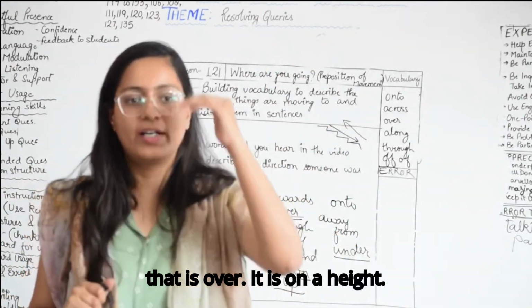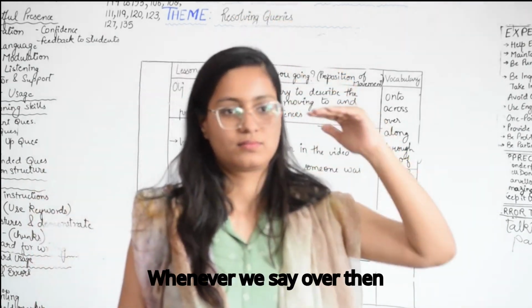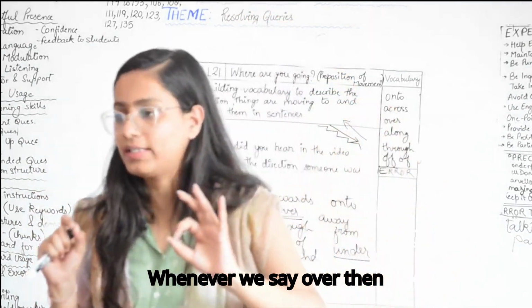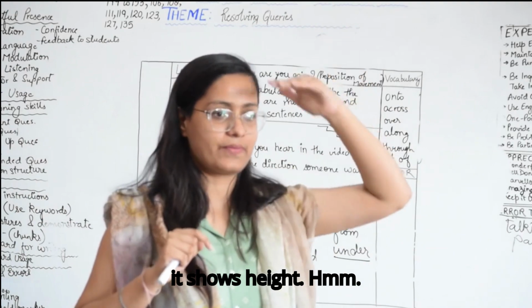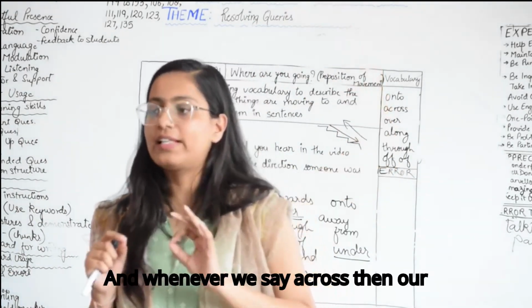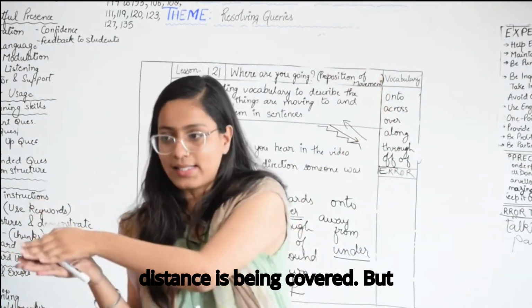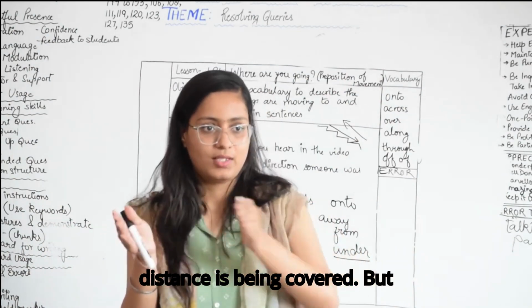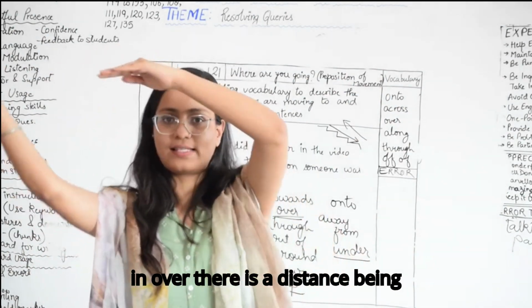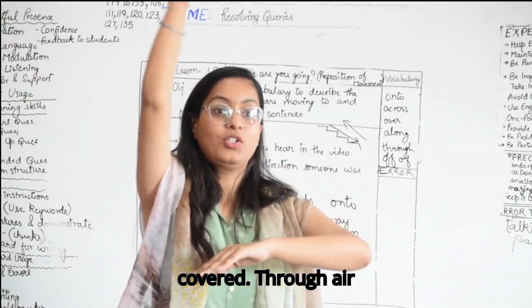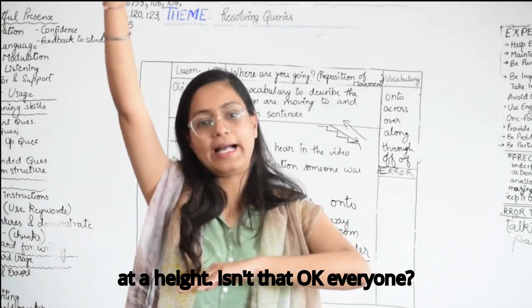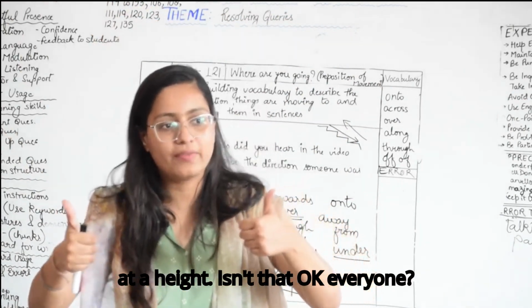That is over. Whenever we say over, it shows height. Whenever we say across, a distance is being covered. But in over, a distance is being covered through air at a height. Is that okay, everyone?